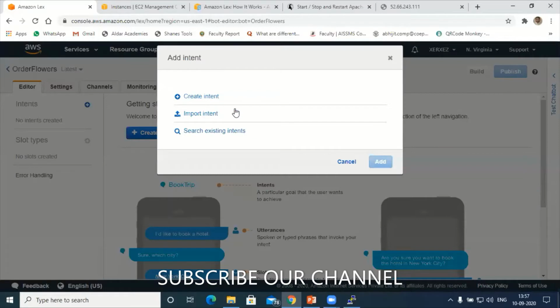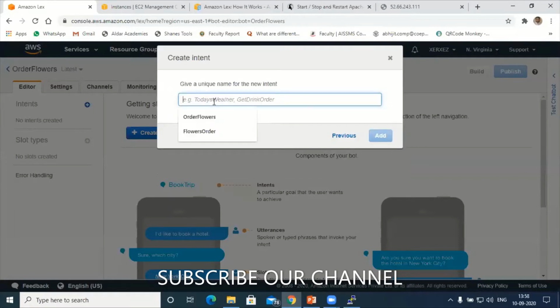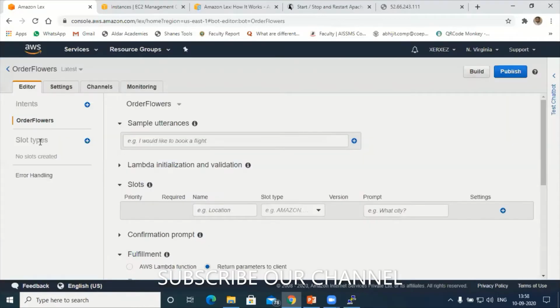Here there are two options: import intent or create intent. Import if you have predefined intents, so you can use those predefined intents here. Or else I can create a custom intent. Let's say my intent name is order flowers. Order flowers is the bot name, not the intent. Add it. Now you can see the changes here. The order flower intent is created. I have created the intent.